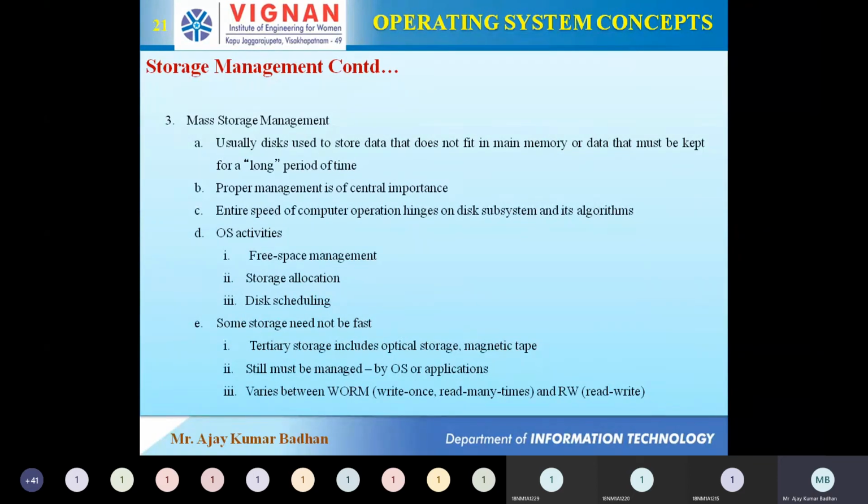In this, he is saying we have three different types of activities this operating system should take care of. What are those? The first one is free space management. Since we are handling 1 TB of data, the operating system should make sure everything gets adjusted perfectly.